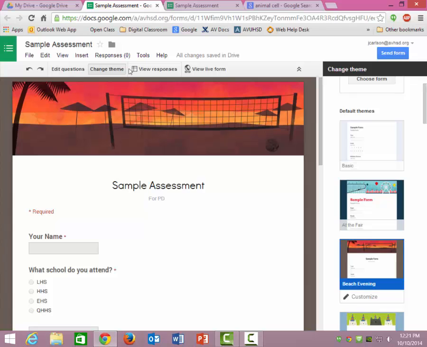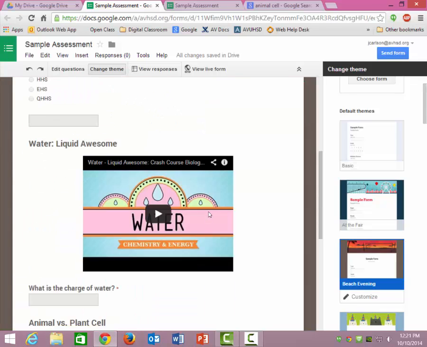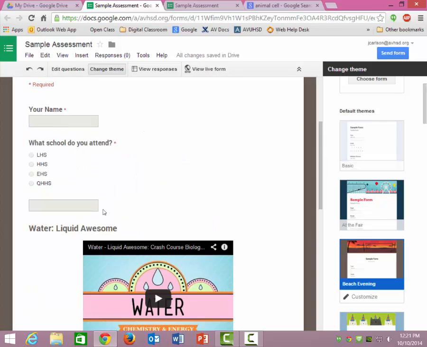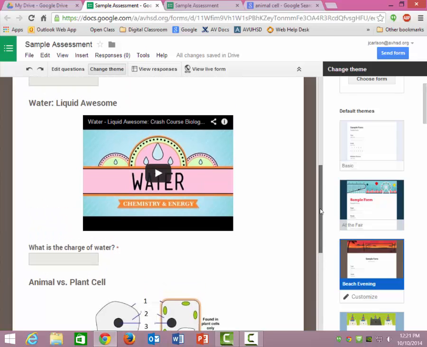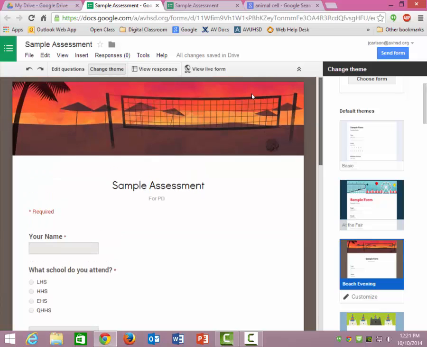And we'll be talking about how to grade this assessment, because not all of this will be graded, because it's not all multiple choice. Some of it you'll have to look through on your own, but we'll give you a tool that you can use to grade multiple choice very quickly and easily using Google Forms. Okay, so I really hope that this was helpful for you.